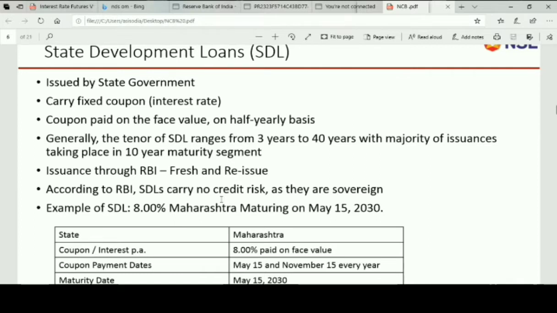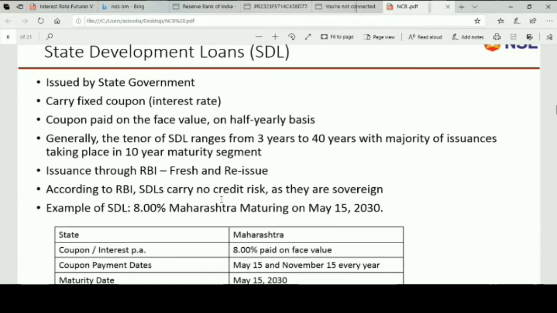But an important point here is there is very low credit risk, and these will offer you better returns than central government securities. So these are highly secure bonds issued by the state government, but they also offer a slightly better rate than the central government GSEC. Why? Because a central government is a central government, a state government is a state government. Central government has many income sources.